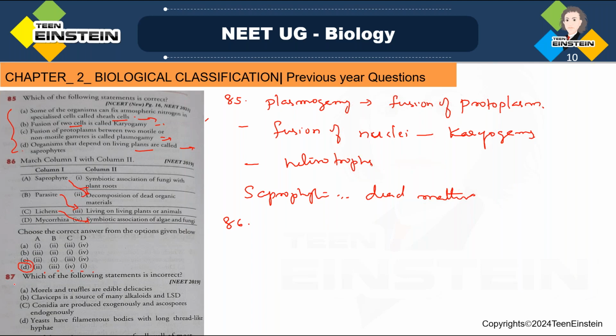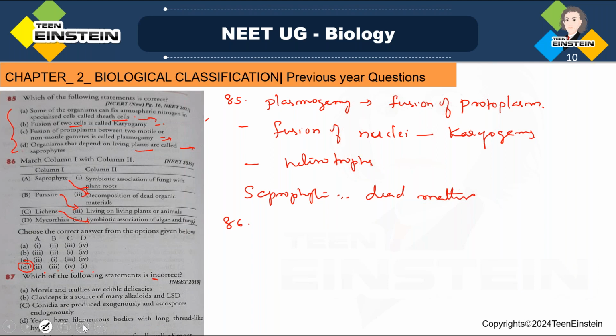Question number 87. Which of the following statements is incorrect? Okay, read the question properly. Which is the incorrect statement? Morels and truffles are edible delicacies. Claviceps is a source of many alkaloids and LSD. Conidia are produced exogenously and ascospores are produced endogenously. Yeast have filamentous bodies with long thread-like hyphae.